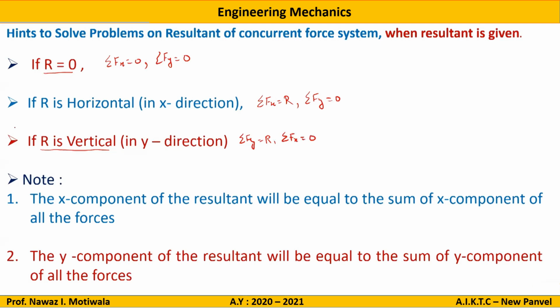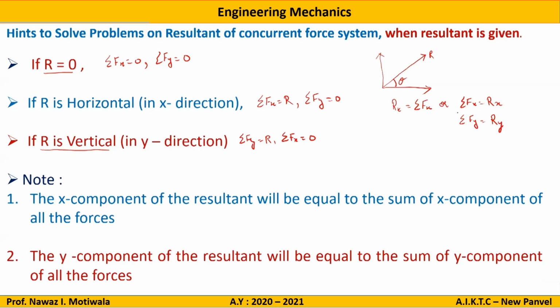One thing which is missing here is if R is inclined at some angle. Let us say it is given that the resultant of a force system is inclined at some angle theta with respect to x. In this case, the condition will become: summation Fx will be equal to Rx, which is the component of the resultant in x direction, and summation Fy will be equal to Ry, the component of the resultant in y direction.